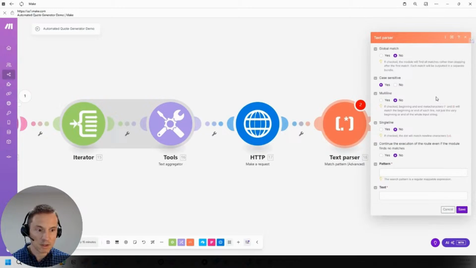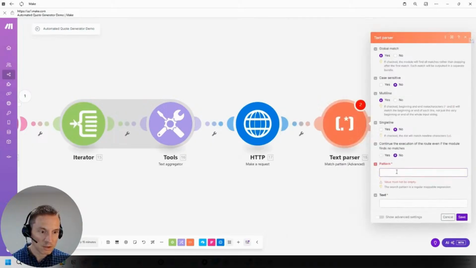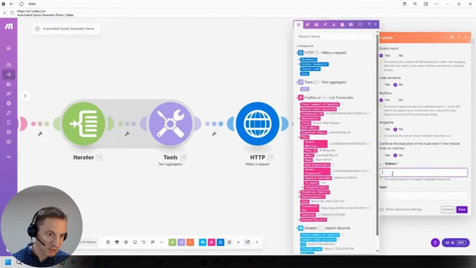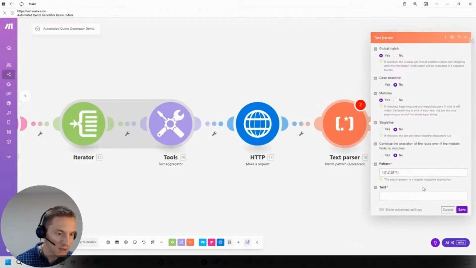So let's go here and do a global match. It's not case sensitive. It will be multi-line. And what we want to do is clean up. We're going to ignore basically everything outside the brackets that we're going to get back.